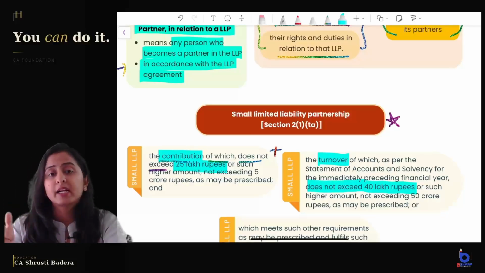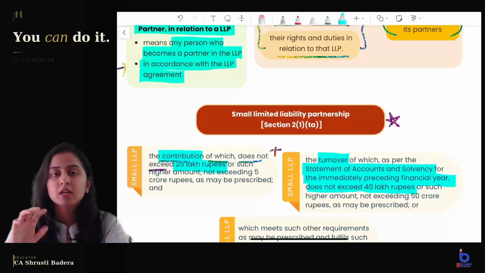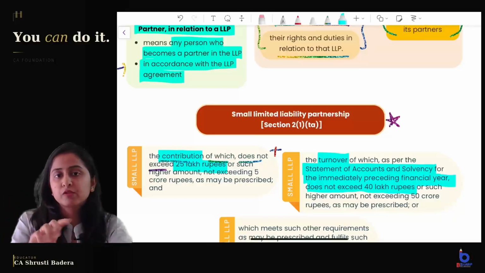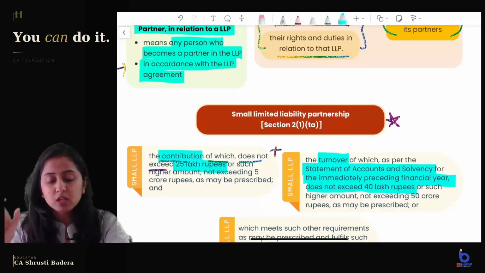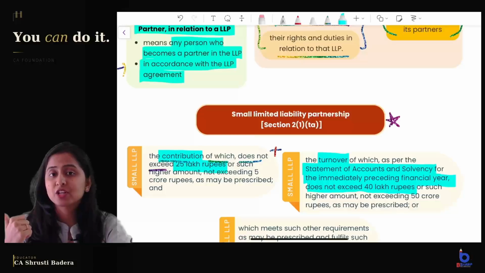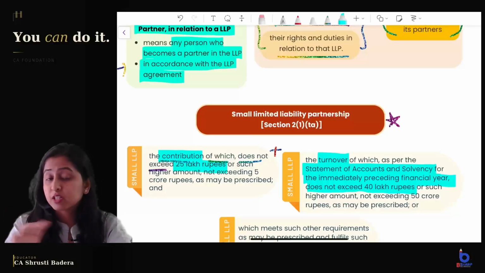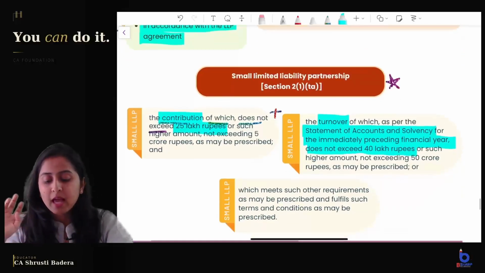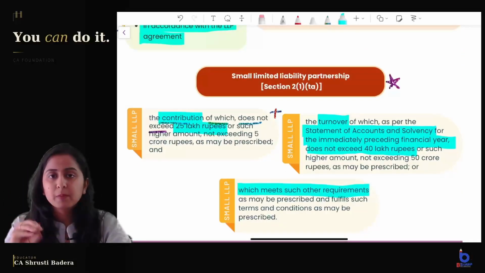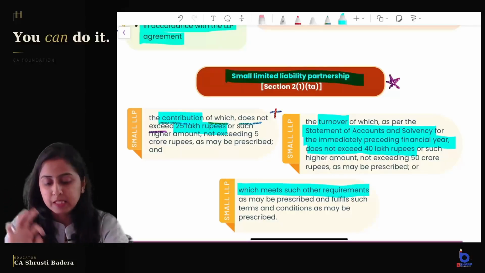Where are we going to look at this turnover number? It is as per the Statement of Account and Solvency, SAS, for the immediately preceding financial year. So turnover most of the times is looked at for the preceding financial year, right? So the turnover as per the Statement of Account and Solvency for the immediately preceding financial year does not exceed 40 lakh rupees, and the capital contribution does not exceed 25 lakh rupees, and it meets such other conditions as may be prescribed. That is a small LLP.